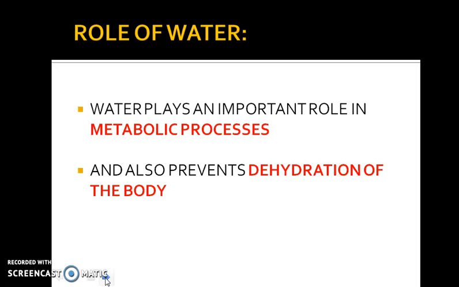Now, apart from food, we also need to understand the role of water. As we know, our cell is made up of 70% water, right? So for the different cellular reactions to occur in your body, we need water. Similarly, for the digestion process to take place, we need water. Okay, so we cannot neglect water. So water plays an important role in metabolic processes and also prevents dehydration of the body. Okay, so as we know, every organism needs to consume enough water. Okay, you can survive without food, but we cannot survive without water.